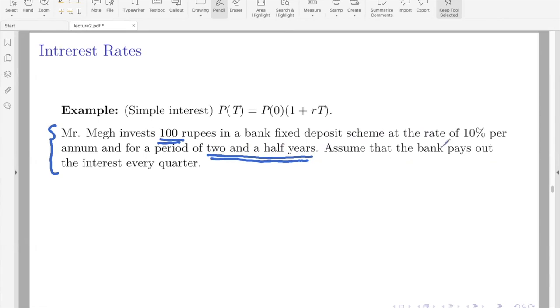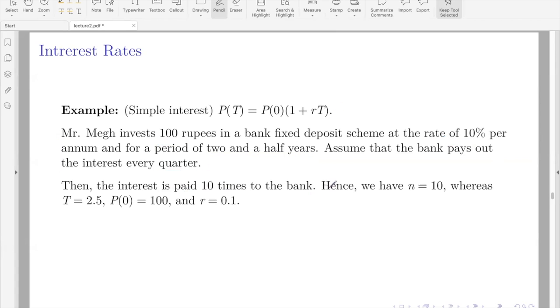100 rupees, rate of interest is given and the period is given. Assume that the bank pays out interest every quarter. Therefore, period is also got. So we can apply this formula here. You can see that, 2.5 years, right? So therefore, per year you have 4 interest dues. So there are 2.5 years. Therefore, you have 10, right? So therefore, n is equal to, frequency is 10 here.